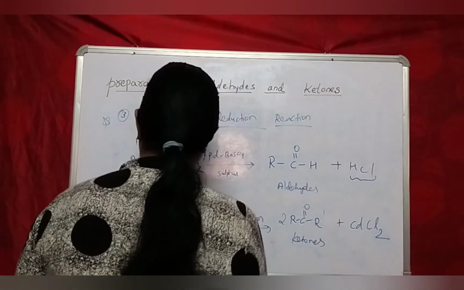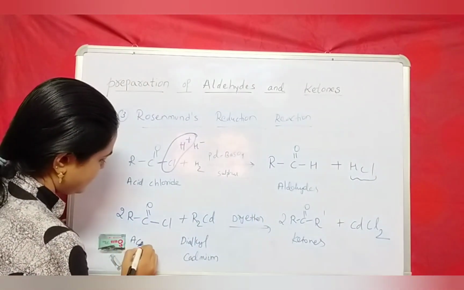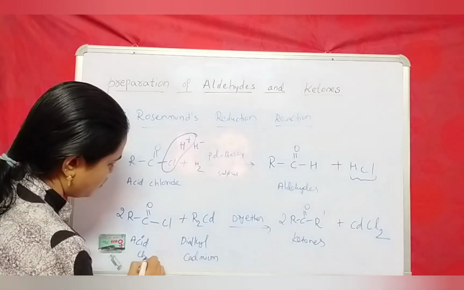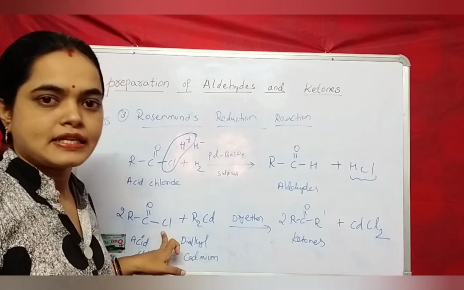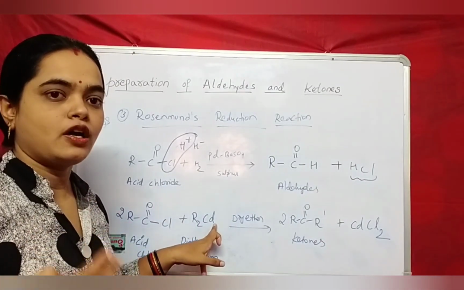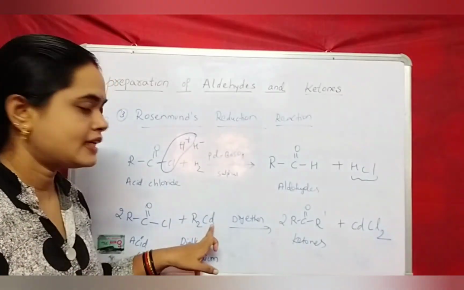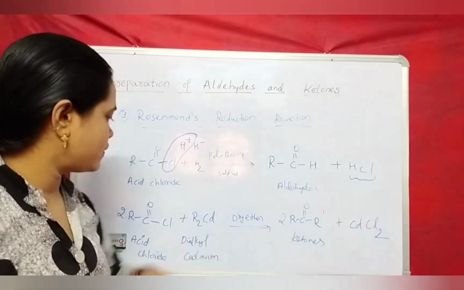This is diacid chloride, 2 molecules of acid chloride. When 2 molecules of acid chloride are taken with dialkyl cadmium, along with 2 alkyl groups, in presence of diether to form ketones.